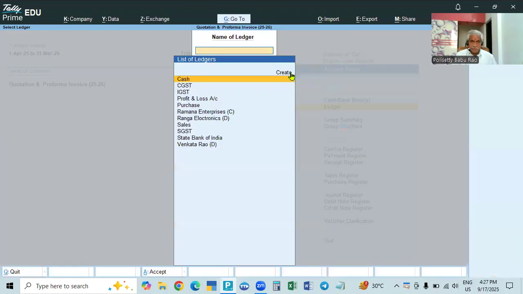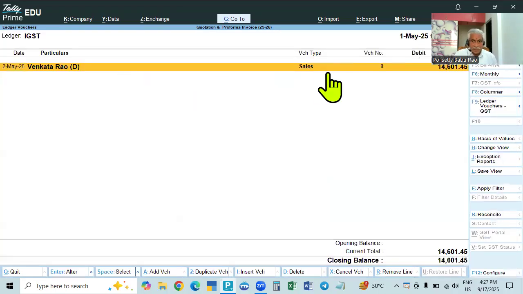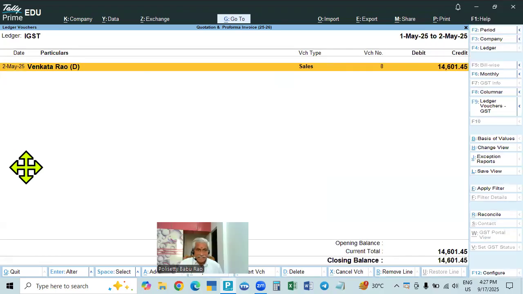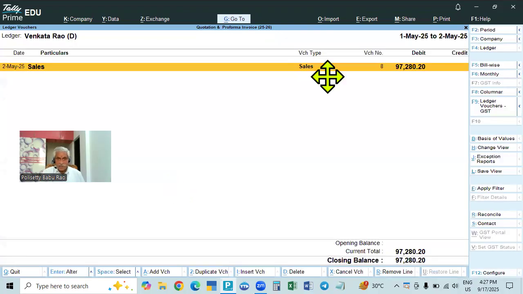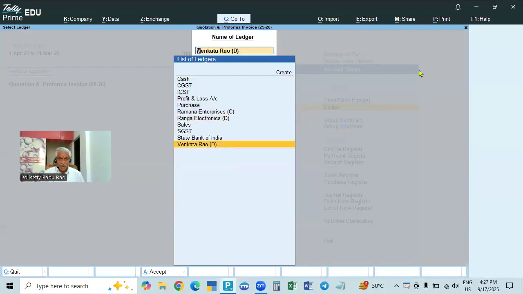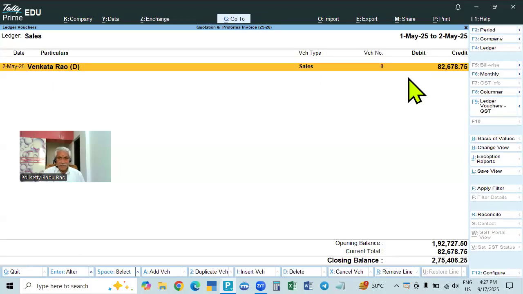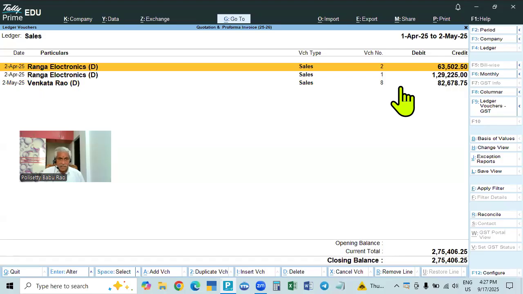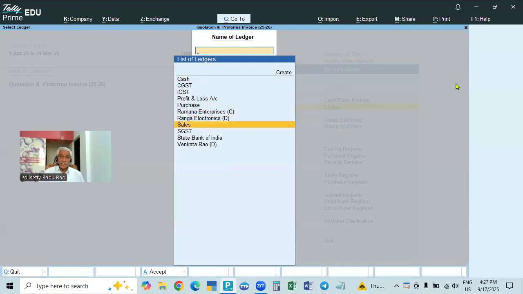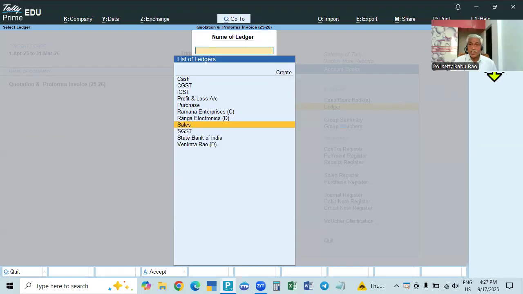See here, go and see IGST. See, 1st May, 2nd May, IGST is there. On 2nd May it is affecting. And go to the person Venkat Rao. Here his account is showing the amount. Sales is showing, and the sales amount on 2nd May it is showing. So it is affecting the books. Previously there were no entries, only these two, but now this sales entry is shown on 2nd May. Like this, it affects the books after converting into a regular sales voucher.